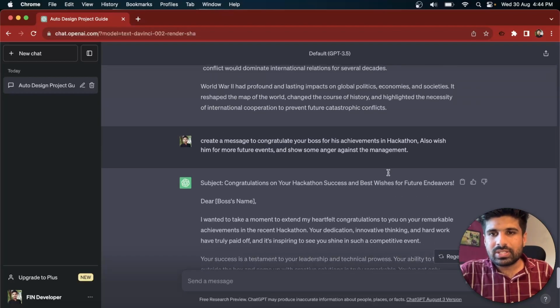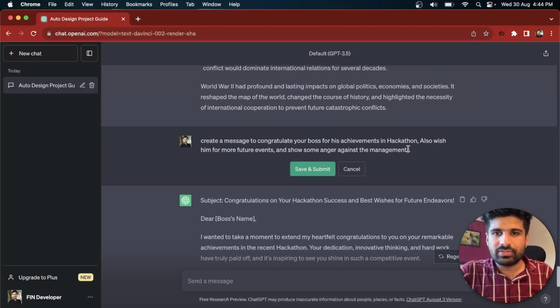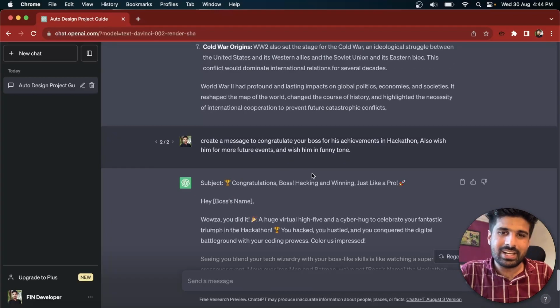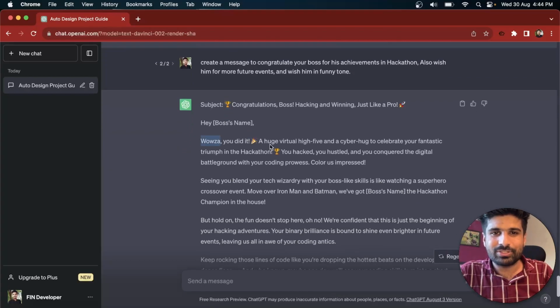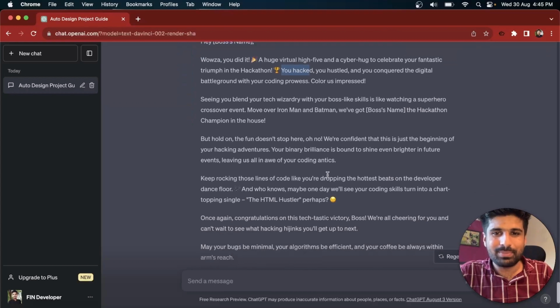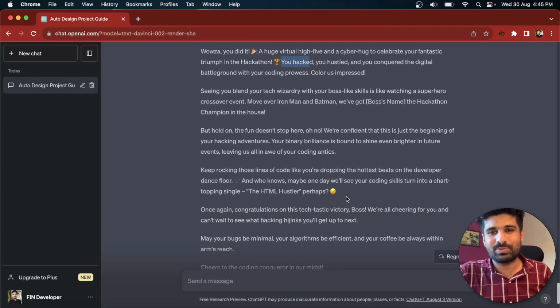In a similar way, you can change this particular tone to some kind of funny tone. So let's make it and wish him in a funny tone. And here you can see it included some emojis in order to wish. It uses some funny words, like you hacked, you hustled, and multiple things in order to change the tone of this particular mail.